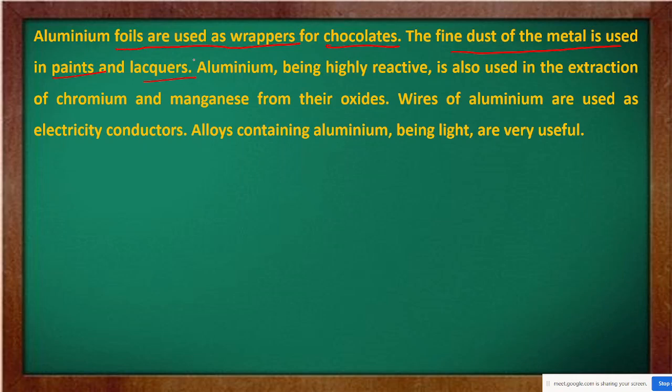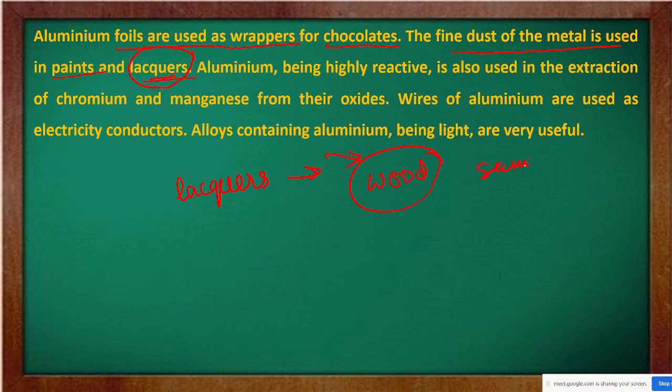Now, this word lacquers is a new word for you. Lacquers. What does this mean? It is a liquid made up of a substance dissolved in alcohol or a synthetic substance which dries to form a hard and protective coating for wood or metal. मतलब जैसे कोई wood है और वो soft है, then to this lacquer is added. मतलब एक तरह का सनमाइका.